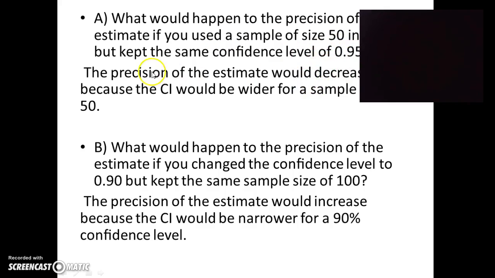What's going to happen is the precision of the estimate will decrease because the confidence interval will be wider for 50. What happens if we keep this sample size, but change the confidence level to 0.90? What happens this time? The precision of the estimate would increase because the confidence interval will be narrower.